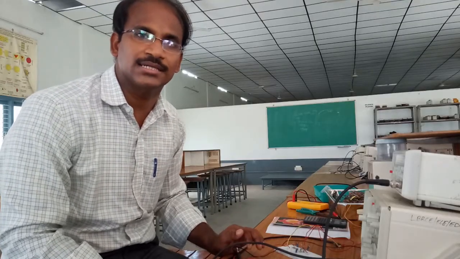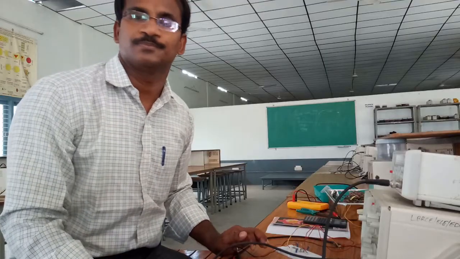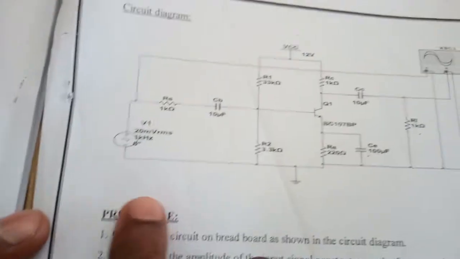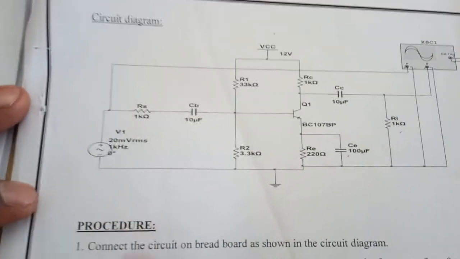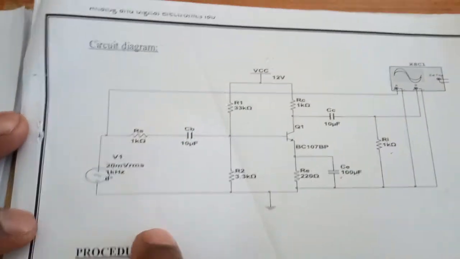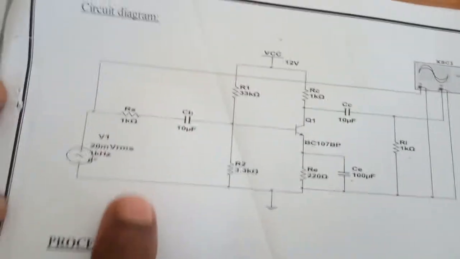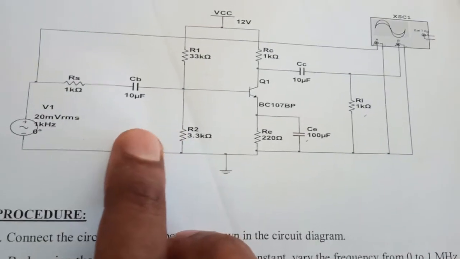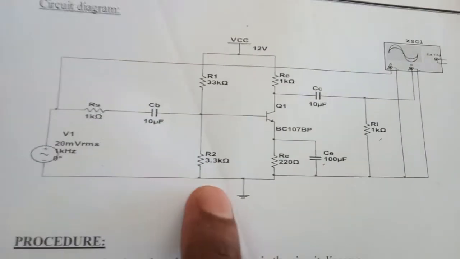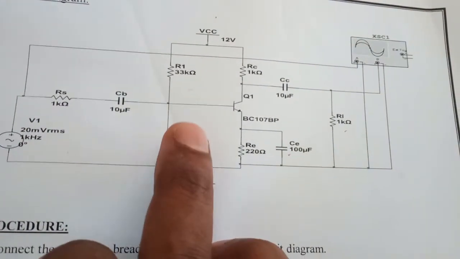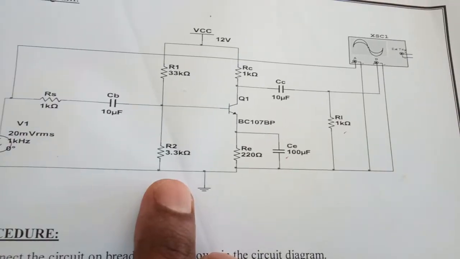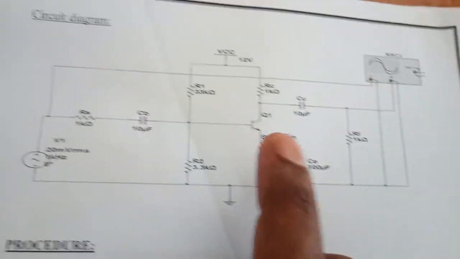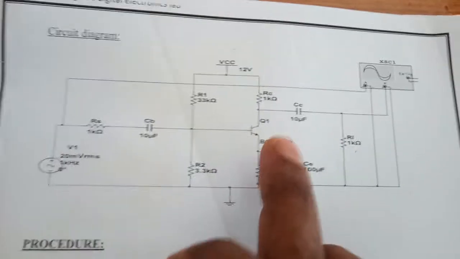Now let us see the circuit diagram. This circuit is similar to the CE amplifier with and without bypass capacitor. See the elements: a 1K resistor, after that a 10 microfarad capacitor. These are the bias resistances, 33 kilo ohm and 3.3 kilo ohm. 220 ohms is the feedback resistance, and 1 kilo ohm is the collector resistance.